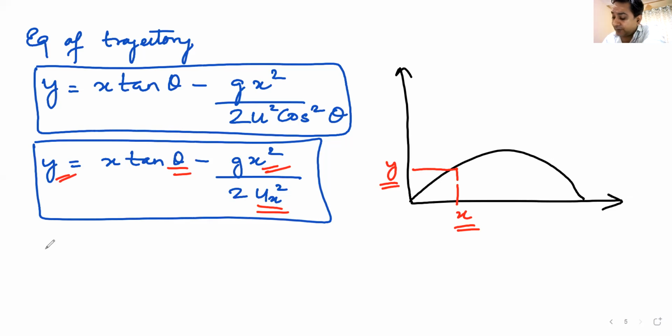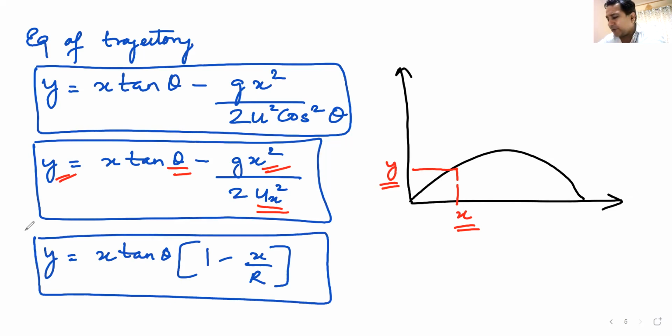There is one more way of remembering this. y is equal to x tan theta into 1 minus x by R. Do you know this equation? y equals tan theta into x, minus 1 by R into 1 minus x by R. Do we remember this equation as well? These are the 3 different variations of the same equation.